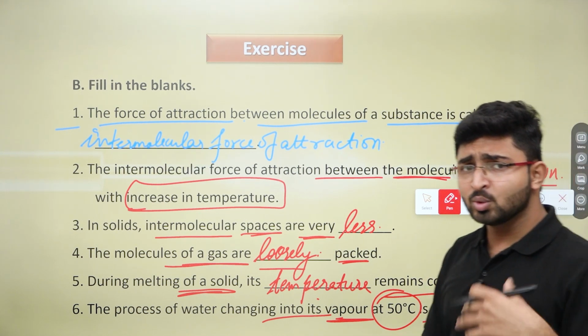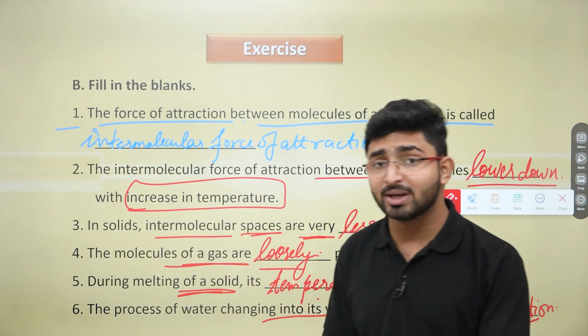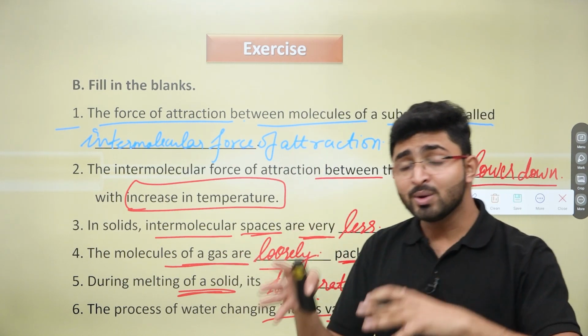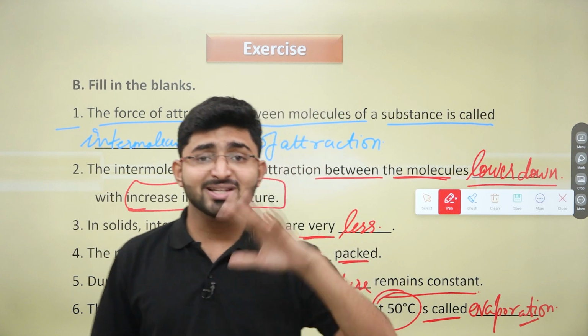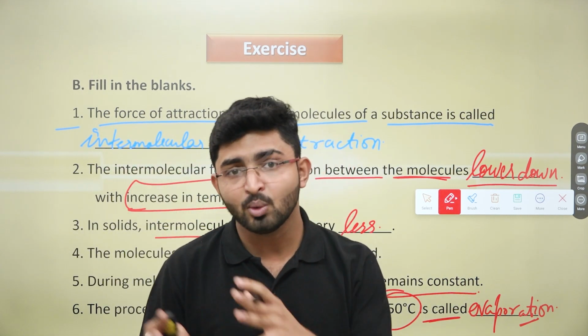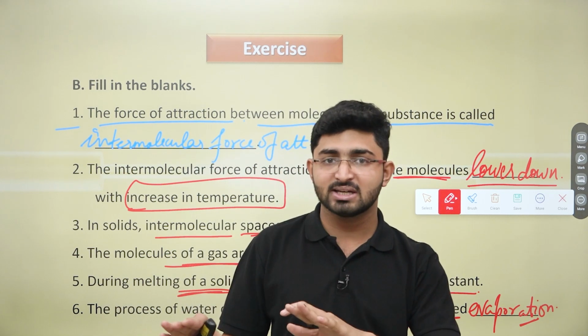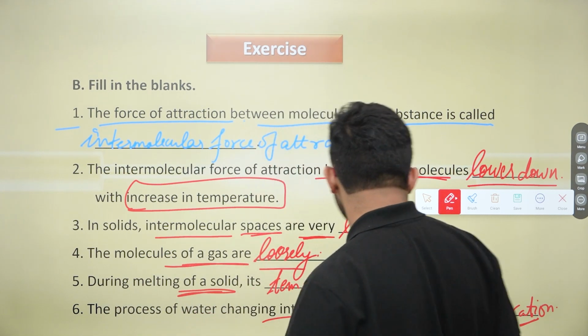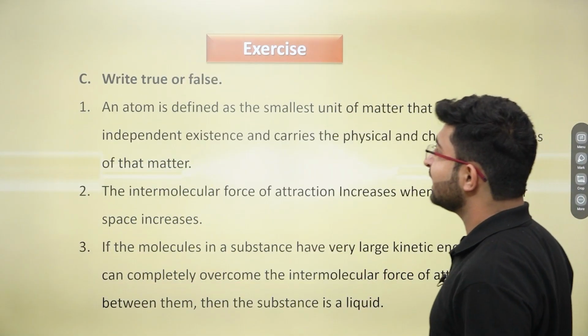And I hope you know the basic difference between evaporation and boiling. Boiling is when water is changing itself into its vapor state at 100 degrees Celsius, and evaporation is something that happens below 100 degrees Celsius. I hope this is much clear now. Moving ahead, we have the next question.